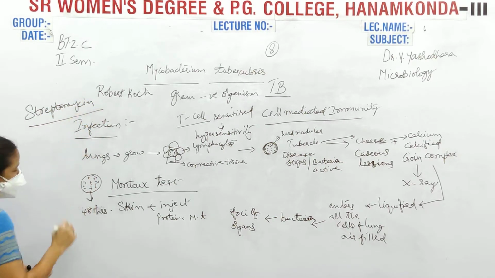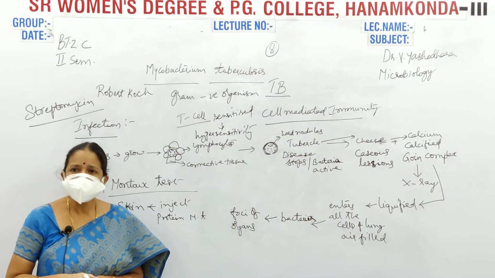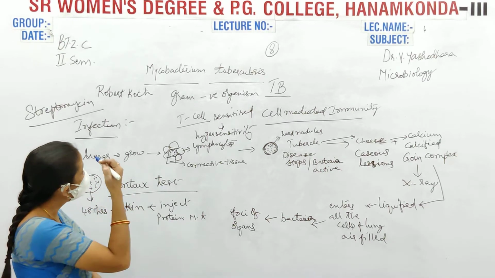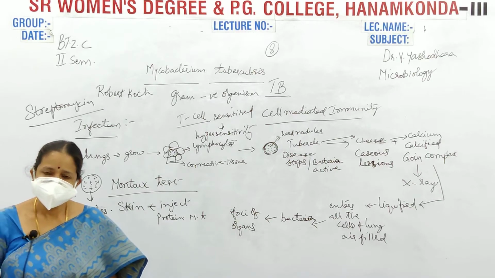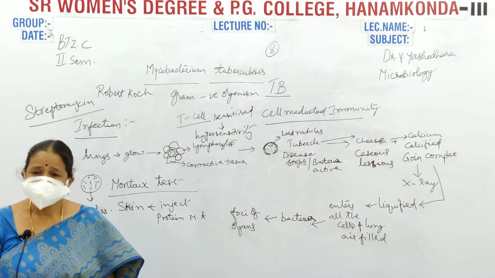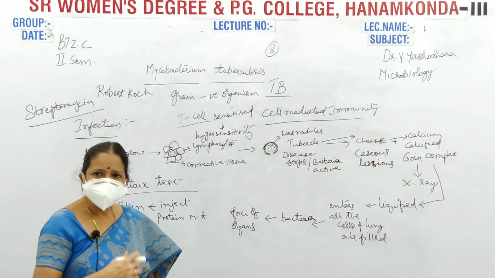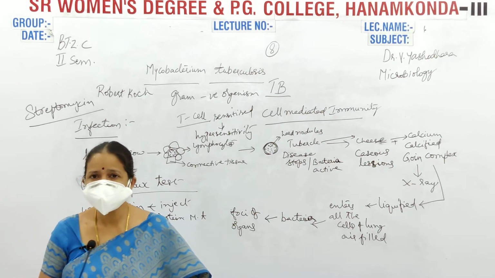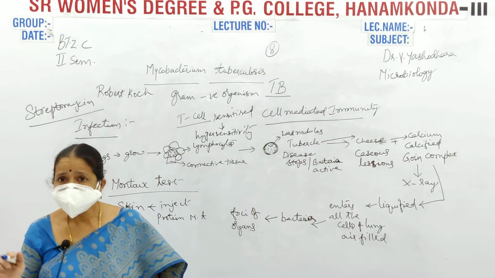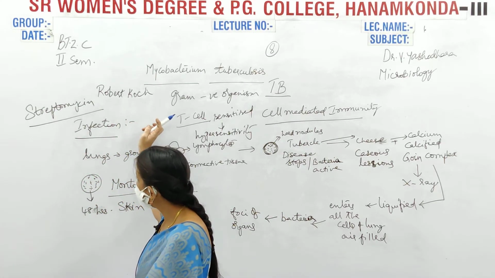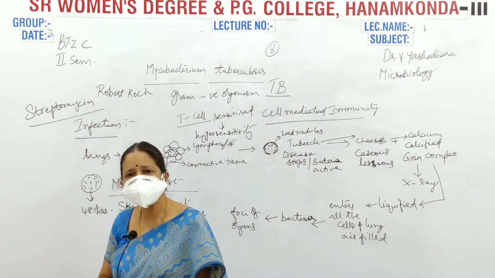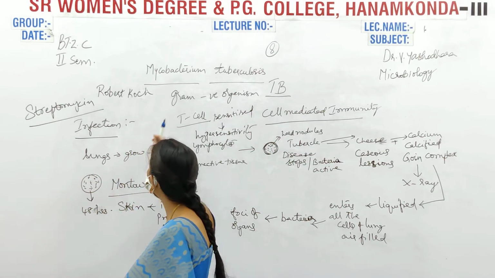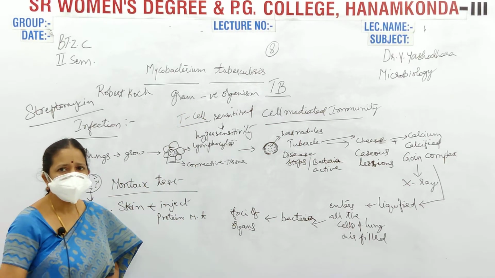The main medicine is the antibiotic streptomycin. It is active against gram-negative bacteria, and also against Mycobacterium tuberculosis, because it stops the protein synthesis of the organism, and when protein is not synthesized, the organism becomes weak and it will die. For that reason, to treat tuberculosis patients, streptomycin is given since olden days. So, streptomycin is the drug that is given to the patients who are suffering with Mycobacterium tuberculosis infection or TB.